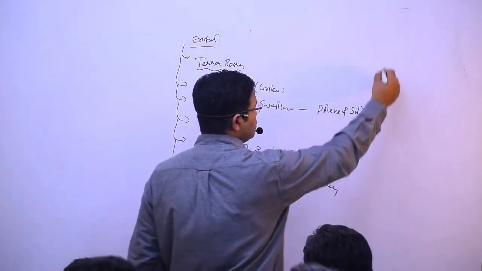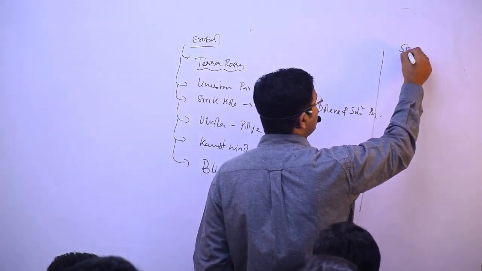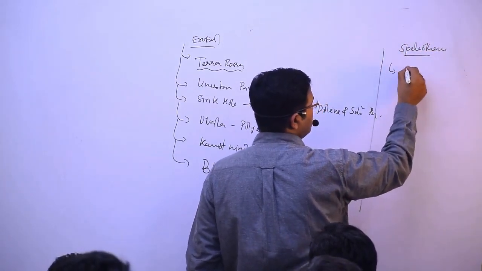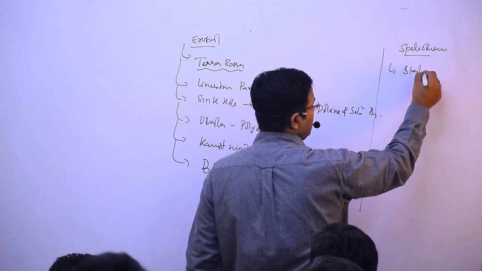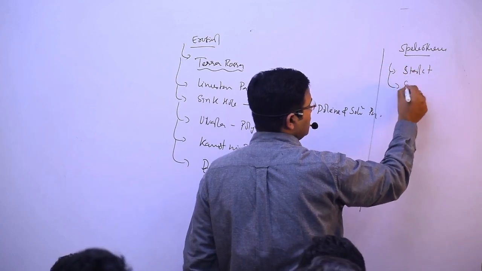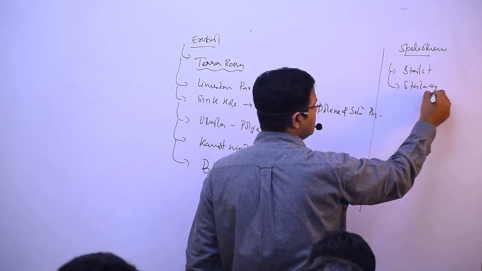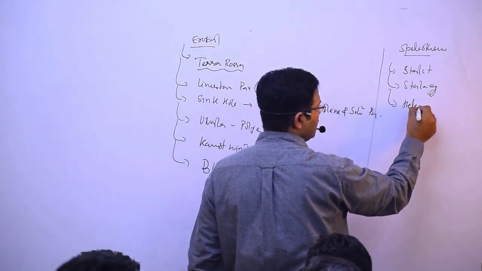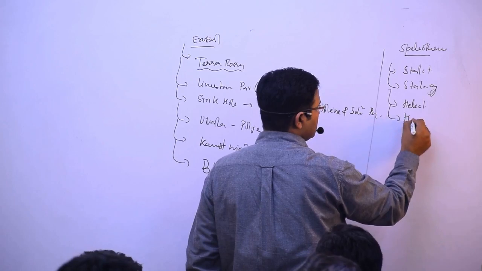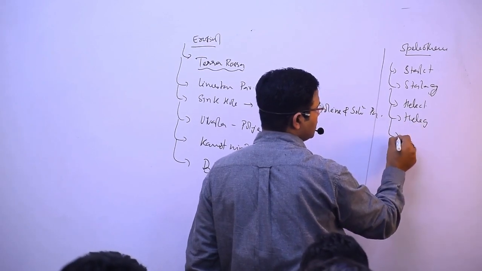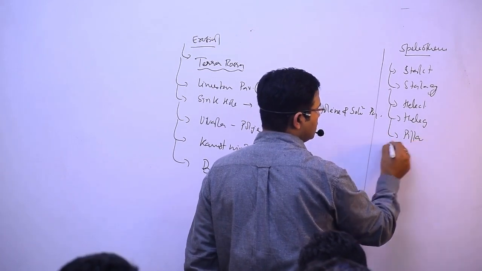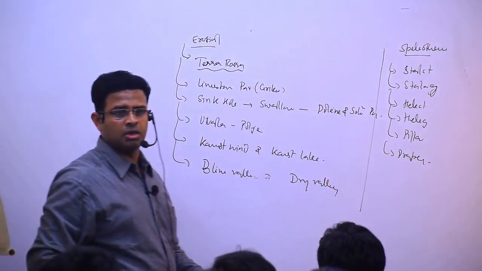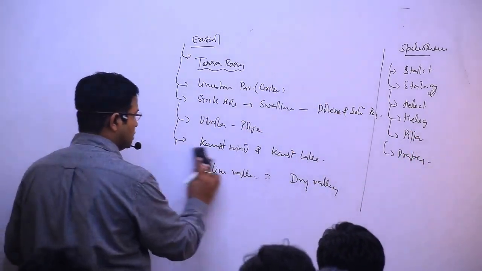And thereafter I spoke about depositional, depositional landform is known as what? Speleothems. And these are what I said? Stalactite, stalagmite, and the younger brother halactite, halagmite, pillar, and drafts. So we have finished with this Karst Landform.